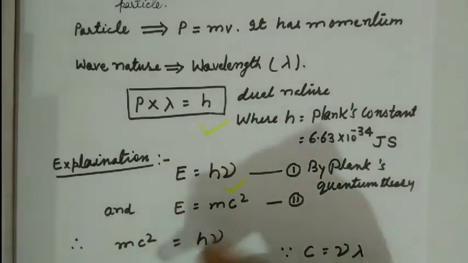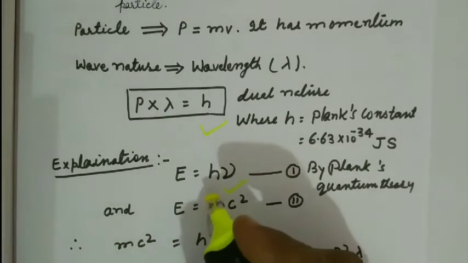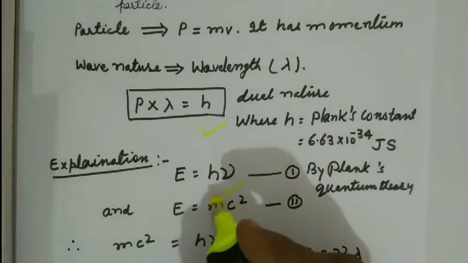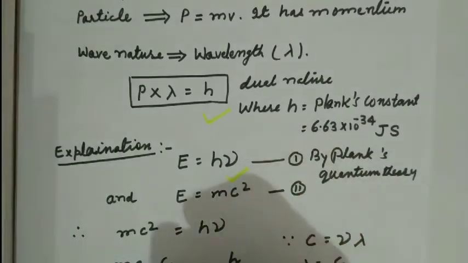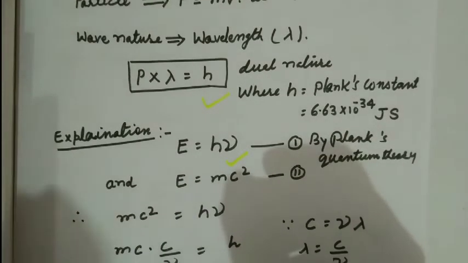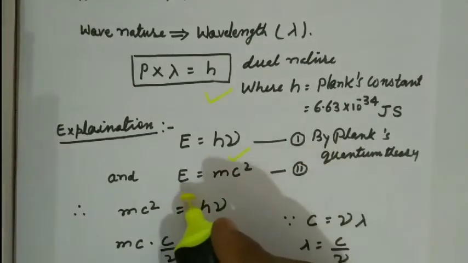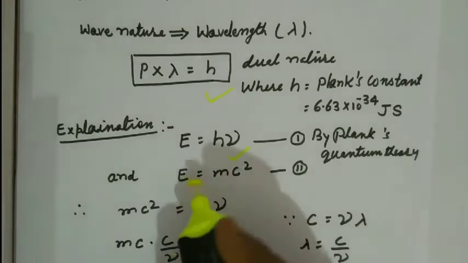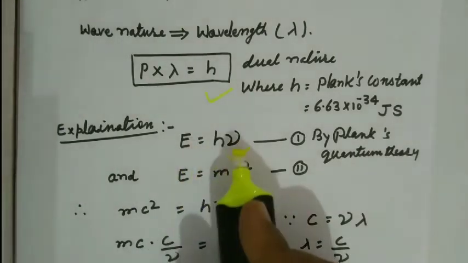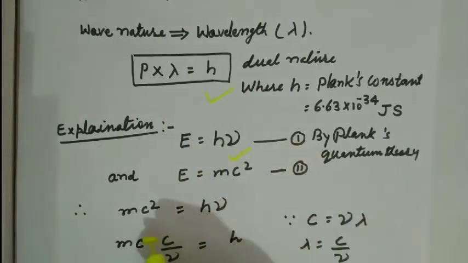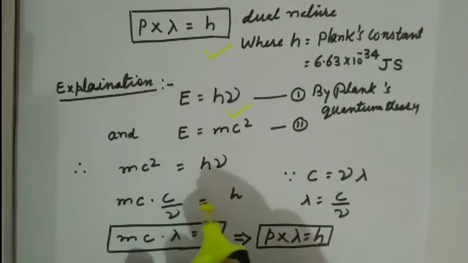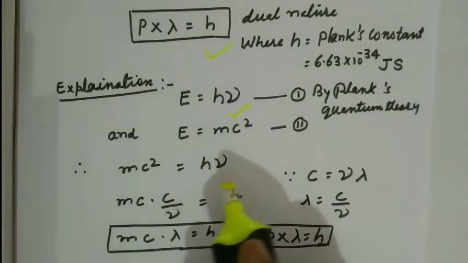So with the constant, E is equal to h nu, where nu is frequency, and we also know that E is equal to mc square. If these two equations are equated, mc square is equal to h nu.